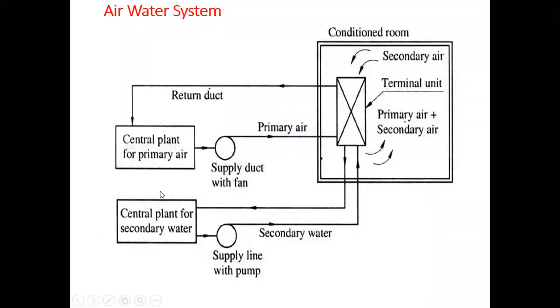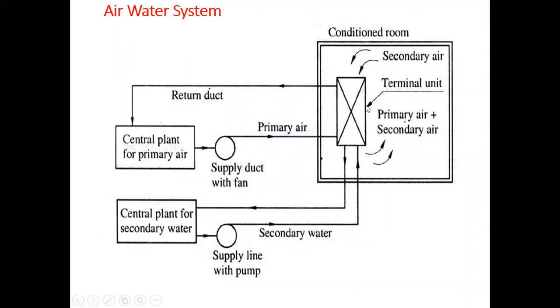Now the primary air will be supplied with the help of a fan through a duct to the terminal unit, which is fixed inside the room. Secondary water means the water that is used to cool the primary air and the secondary air that is inside the room. With the help of a pump, we pump the water to this terminal unit.